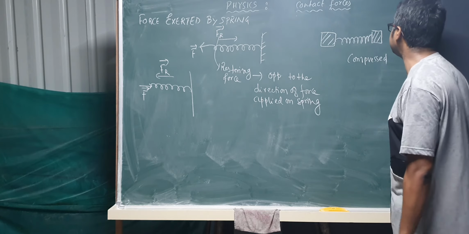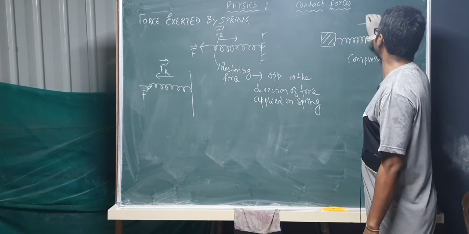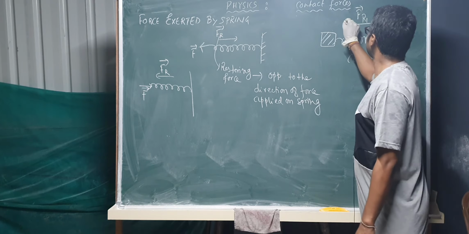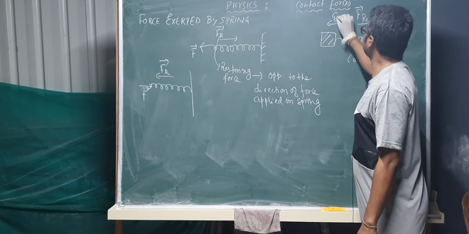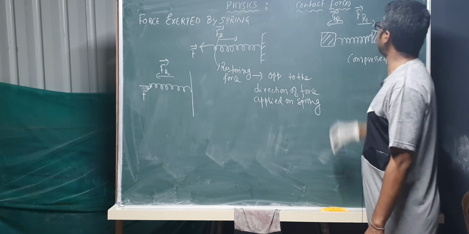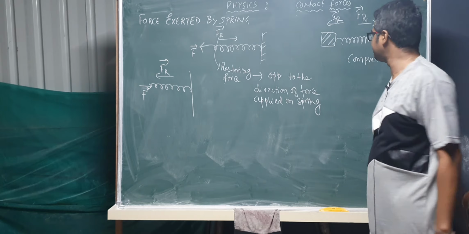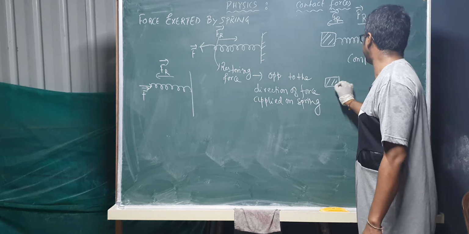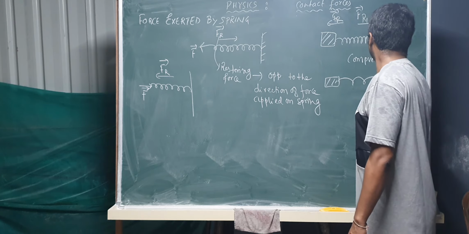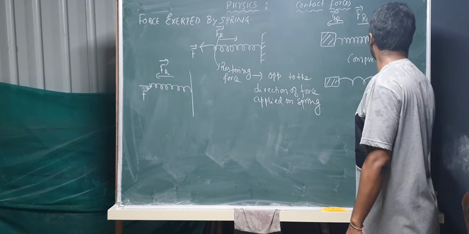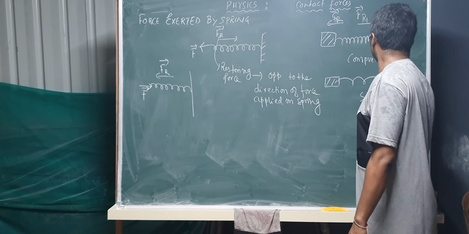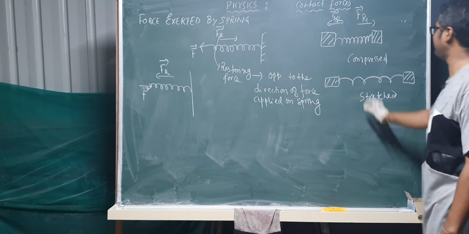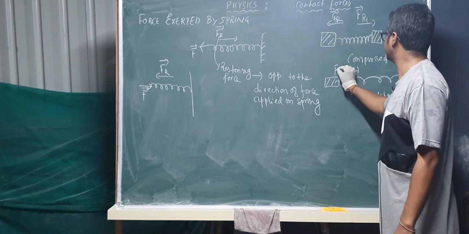In this case, restoring force is acting outwards. If it is a stretched spring, at this moment the restoring force acts inwards.